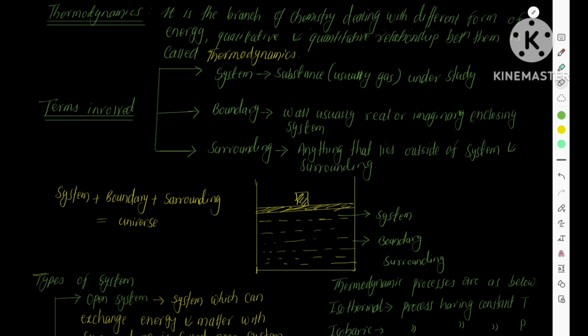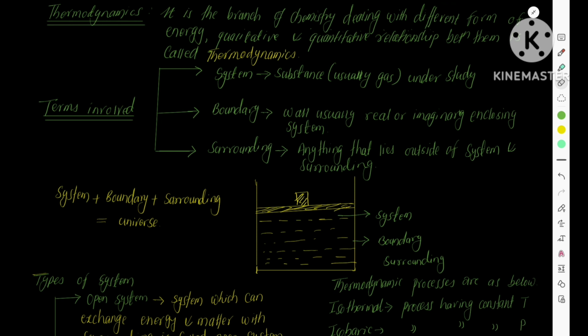Today we are going to focus on thermodynamics. Thermodynamics is a branch of chemistry that deals with the different forms of energy associated with systems and their qualitative and quantitative relationships. It's a very simple definition. What is thermodynamics? You can define it. Now the terms involved in thermodynamics.